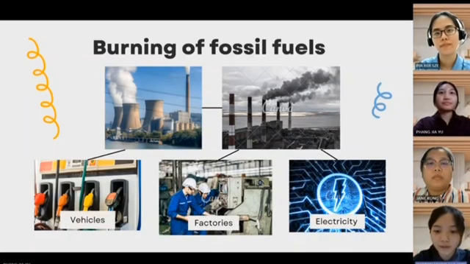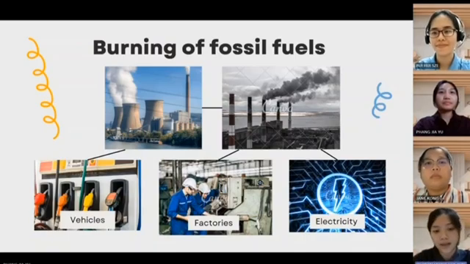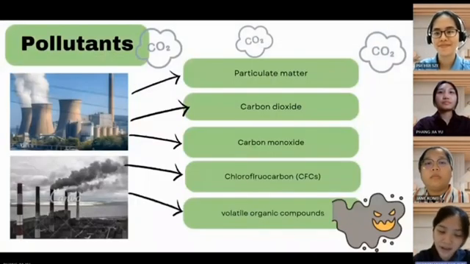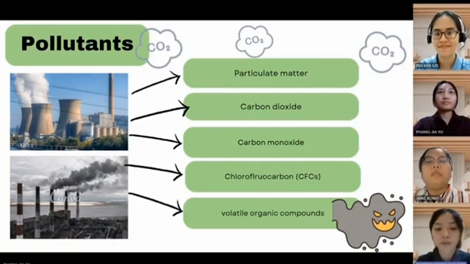Therefore, due to the increasing human population and a developing world economy, the energy demand has also increased significantly. As a result, there is an increase of particulate matter, carbon dioxide, carbon monoxide, chlorofluorocarbon, and volatile organic compounds into the atmosphere due to the burning of fossil fuels such as coal, natural gas, and oil.